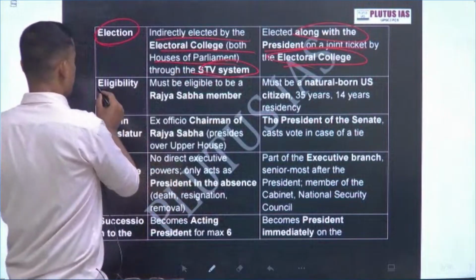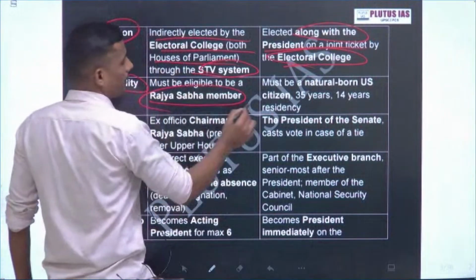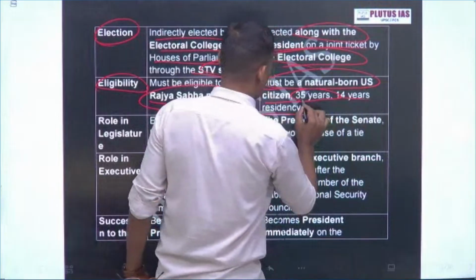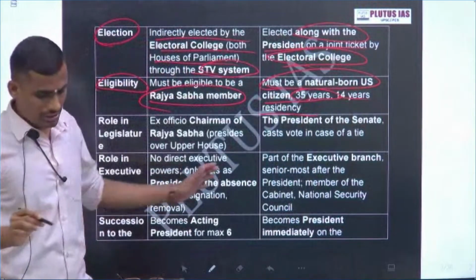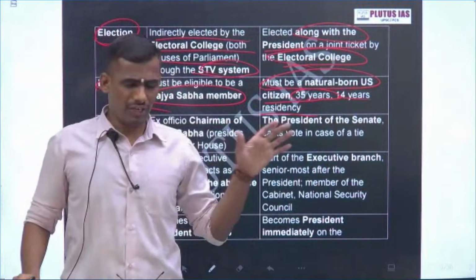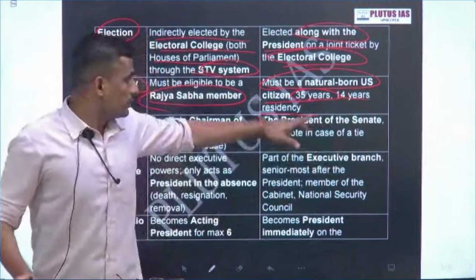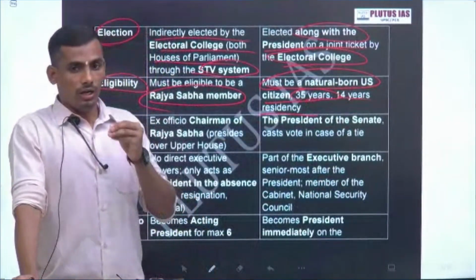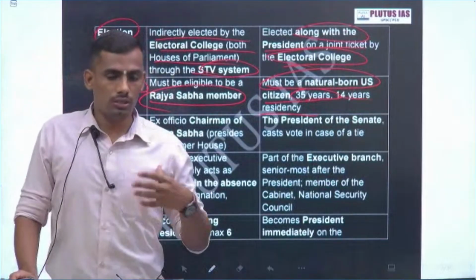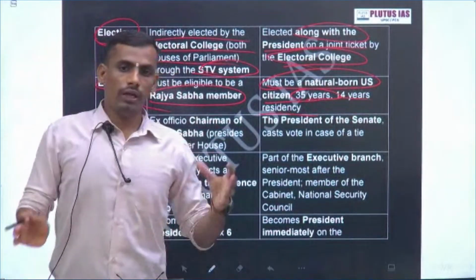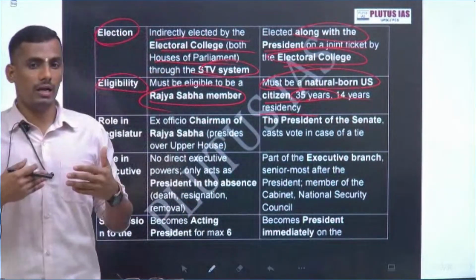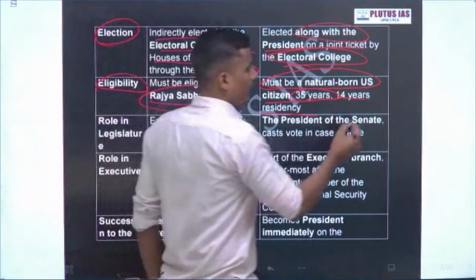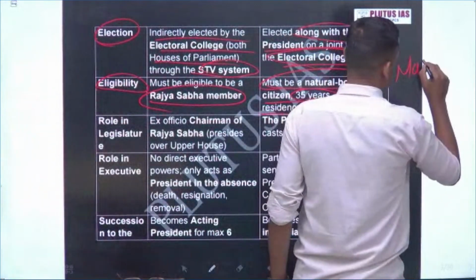Next one, eligibility. In India, one should be qualified to be a Rajya Sabha member, a citizen of India, with 35 years of age. This is the age criterion. In the USA, one must be a naturally born citizen. Our constitution is much more accommodative: any citizen of India, either naturally born or acquired. See, there is a difference between a naturally born citizen and